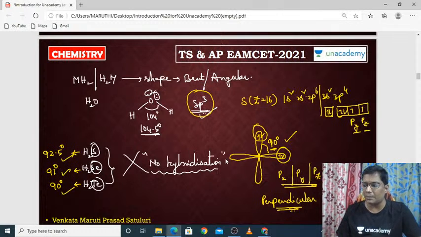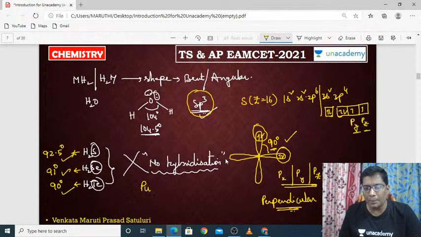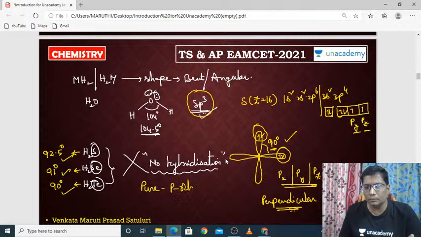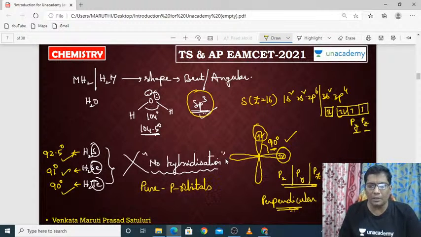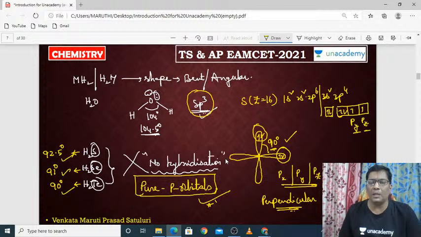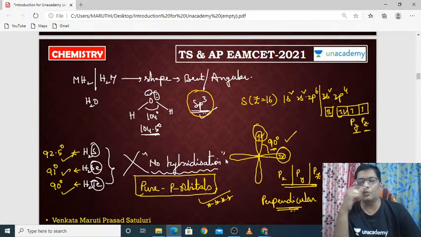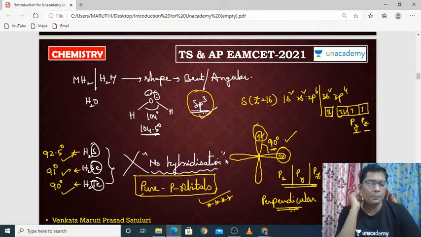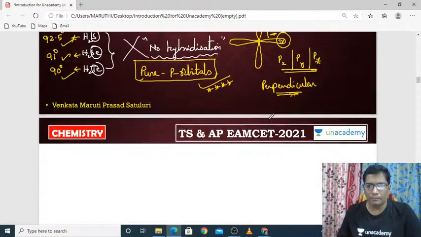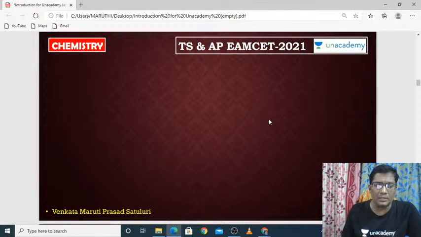Oxygen undergoes sp3 hybridization, so it will not form bonds with pure p orbitals. In H2S, H2Se and H2Te there is no hybridization, but the bonds are formed with the help of pure p orbitals. So it is very important for us. With the help of pure p orbitals only, H2S, H2Se and H2Te form the bonds with bond angles nearly equal to 90 degrees. Clear? Very good.